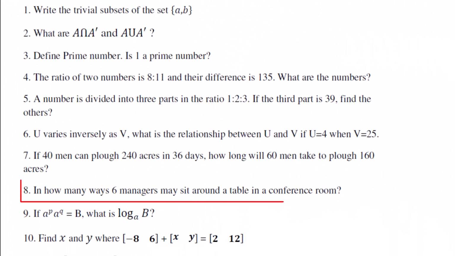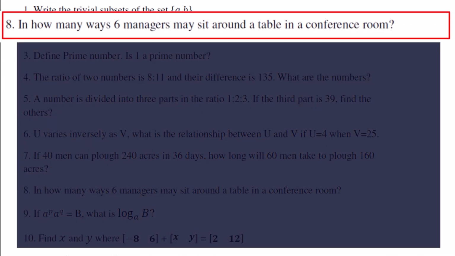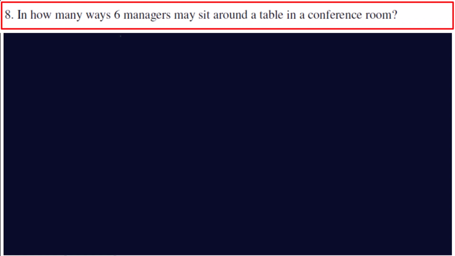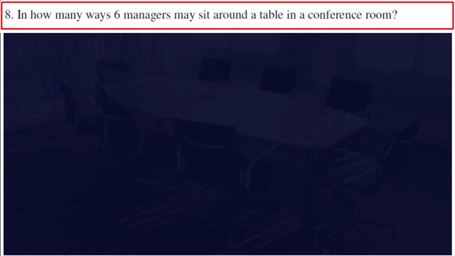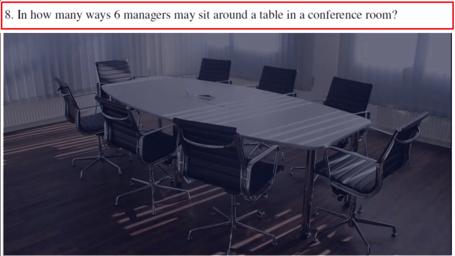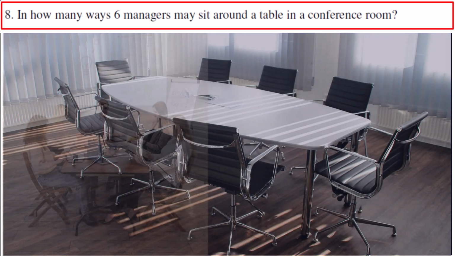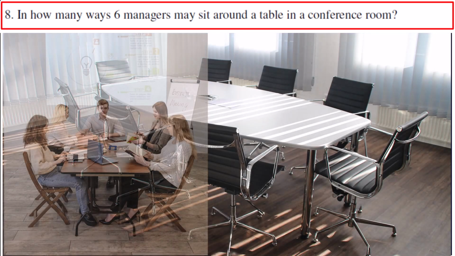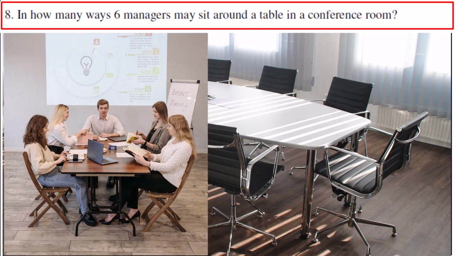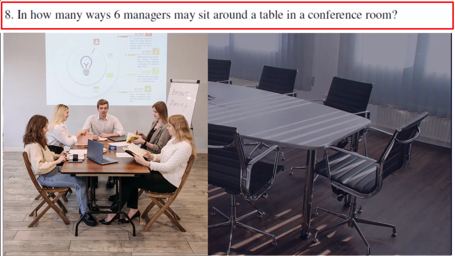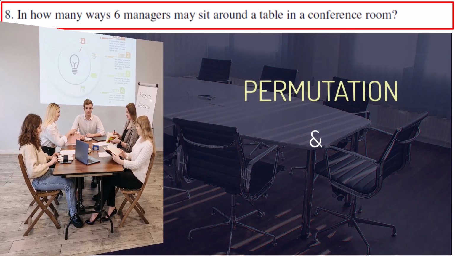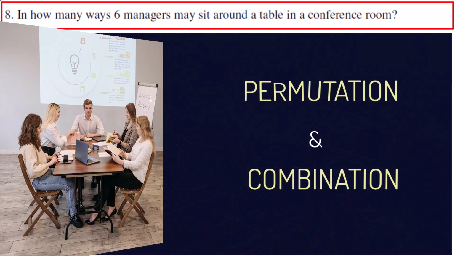The next question is, in how many ways 6 managers may sit around a table in a conference room? Remember, it is about managers sitting around a table. Around a table indicates the table is round or people are sitting in a circular fashion. We talk about permutation and combination. What is the difference between them?